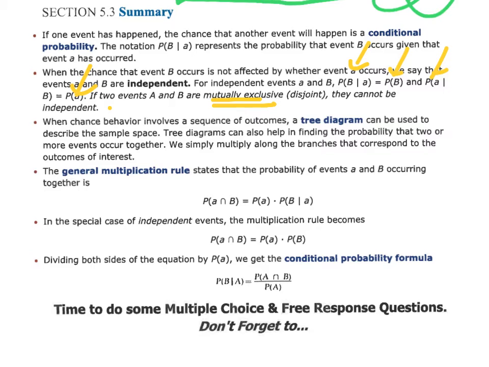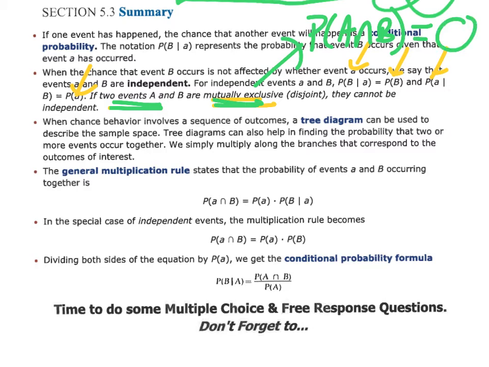This statement right here is actually a really important one to make note of. It says here, if events A and B are mutually exclusive, which means they have nothing in common, then the probability of A and B would have to be 0. It says here, if that's the case, then they cannot be independent. If they are mutually exclusive, then they can't also be independent. One cannot impact the other. So these 2 things, mutually exclusiveness and independence, can never ever happen at the exact same time. So that's important to keep in mind.